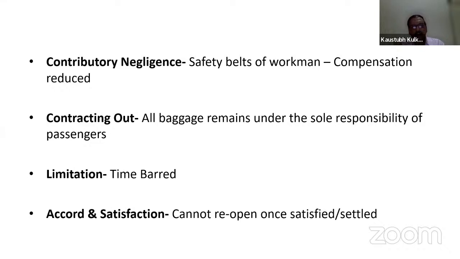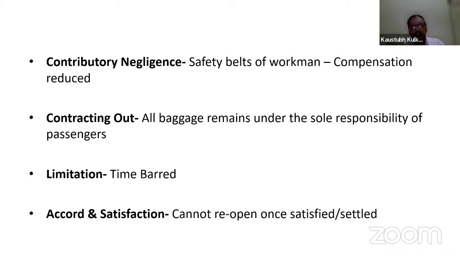There are certain contract terms given at the inception of any contract which you should abide by, or the person who suffers any injuries, damages, or property damage ought to know what these contracting terms are. Likewise, when we travel as a passenger in an airline, behind those airline tickets or state transport tickets, it may be written that whatever baggage there is remains under the sole responsibility of the passenger. What is the sole responsibility of the passenger?